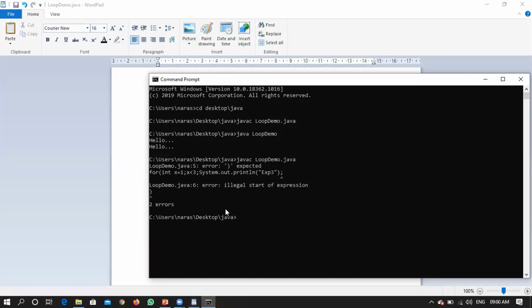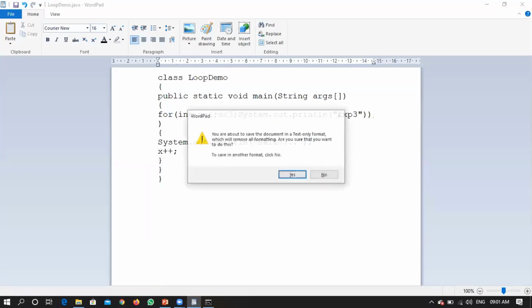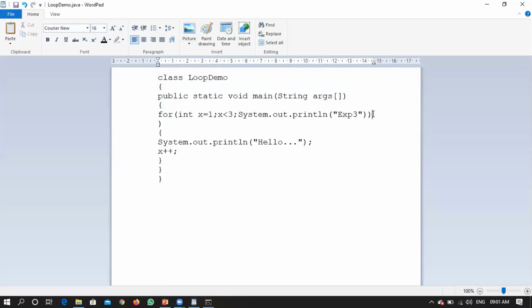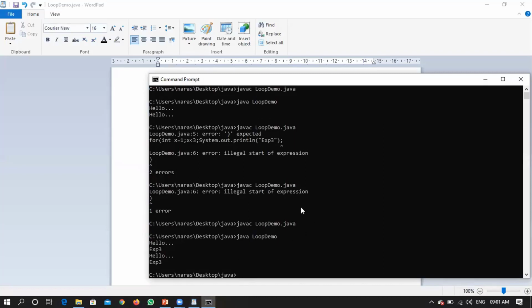Syntax error, expression 3, semicolon. Okay, who told you to put a semicolon? You have to have one more extra bracket over there. Did I close things properly? Okay, one more bracket extra I have given. I didn't see below that it was closed. Working fine.